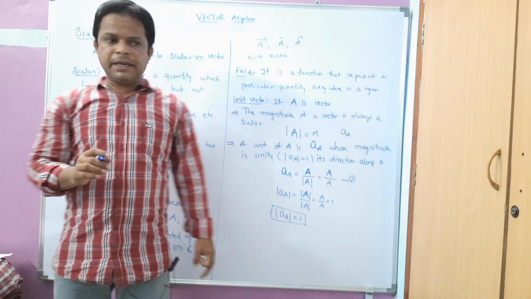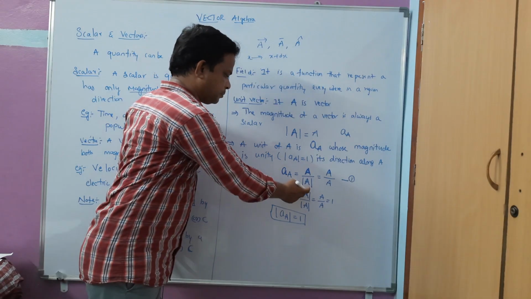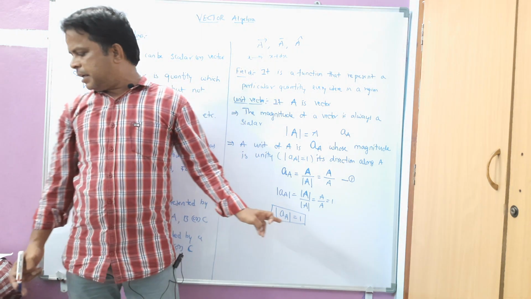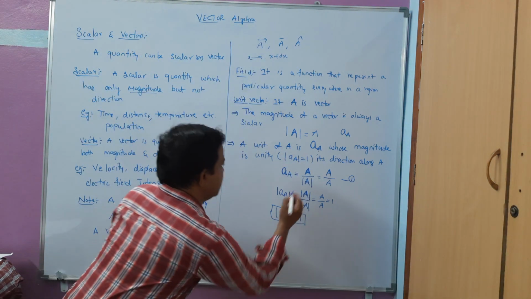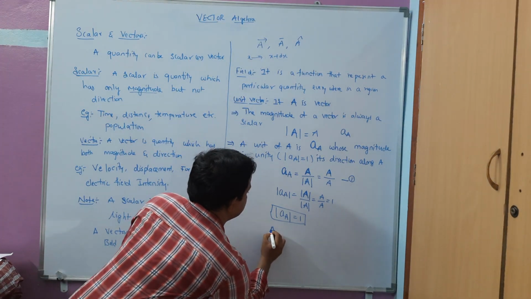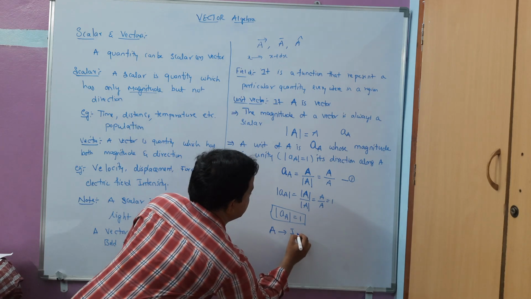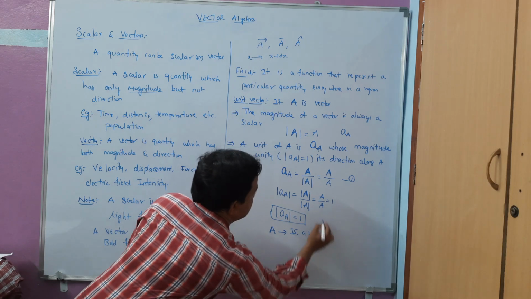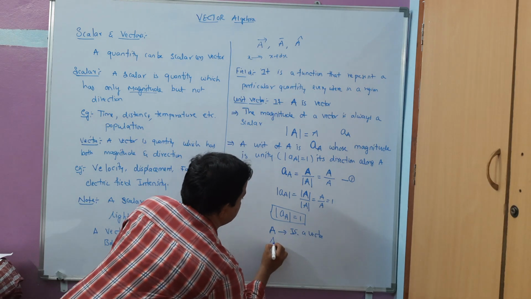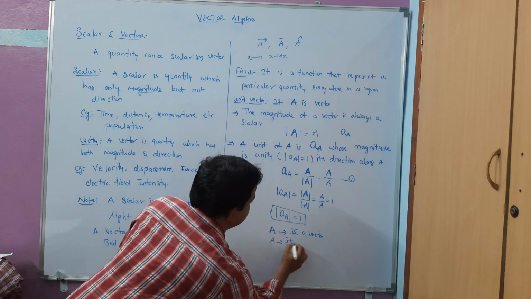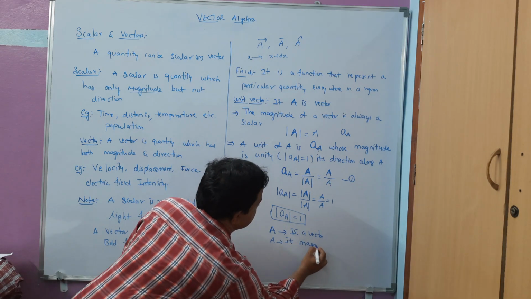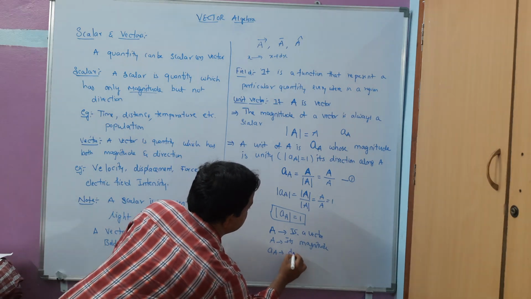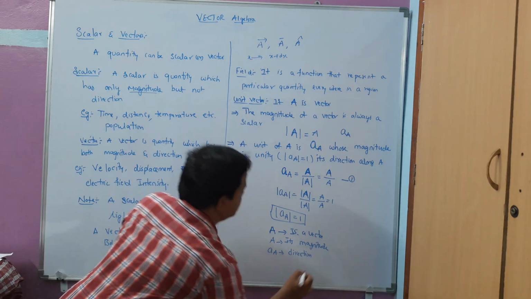Here, bold A is the vector, light face A is its magnitude, and a_A is the direction. So that is about the unit vector.